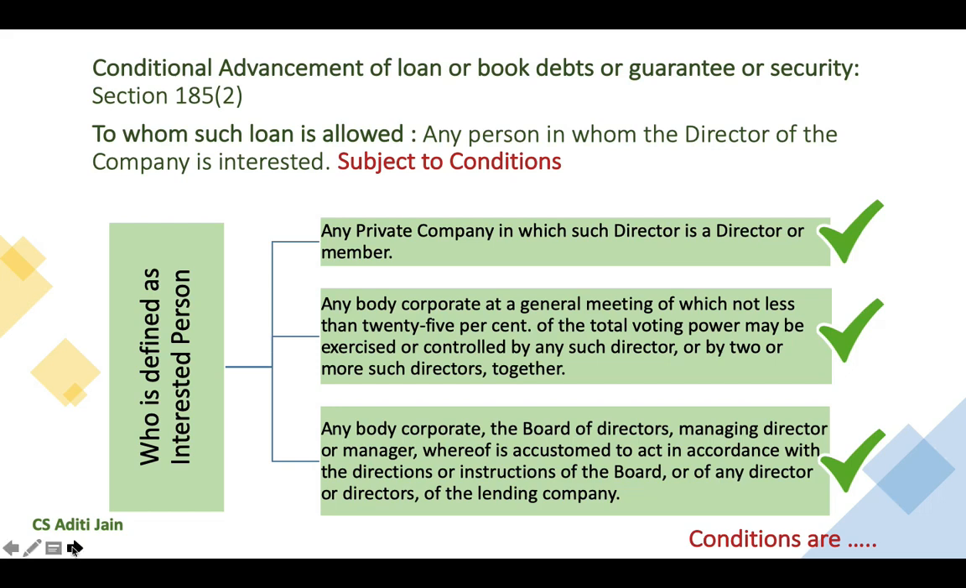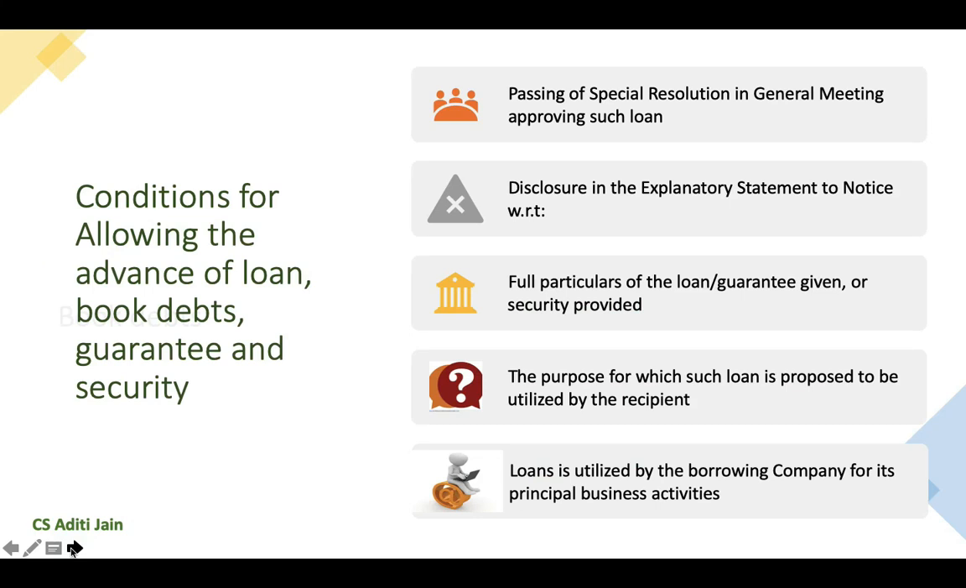Now let us move forward to the conditions subject to which loans or book debts or guarantee or security can be advanced to the interested person by a company. The conditions include passing of a special resolution in general meeting approving such loan or guarantee or security or book debt. The notice of the general meeting should have an explanatory statement as per section 102 of this act, wherein a proper disclosure is given with respect to the full particulars of the loan or guarantee which has to be given or the security that has to be provided,